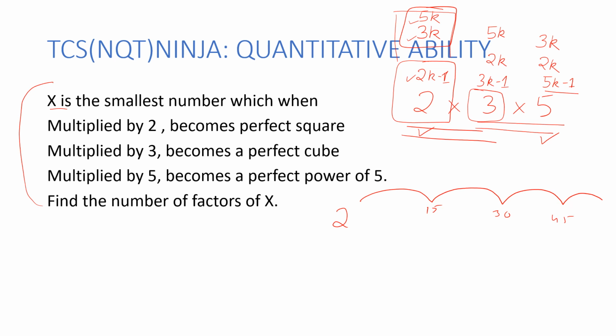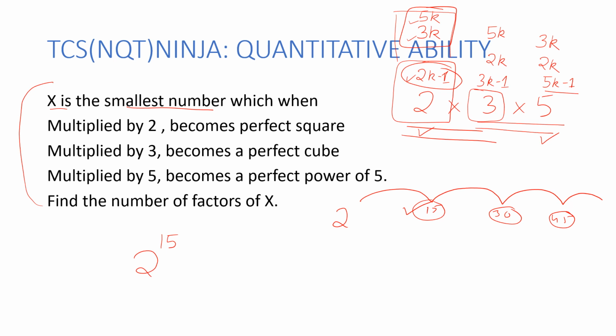And I need to keep the power small because I am looking for x being the smallest number. So I need to look at these multiples and combine them with the 2k minus 1 form, which means it is going to be an odd power. Odd power and minimum, and in this multiple of 15 it has to be 15 itself. So one thing I know, 2 was raised to 15.